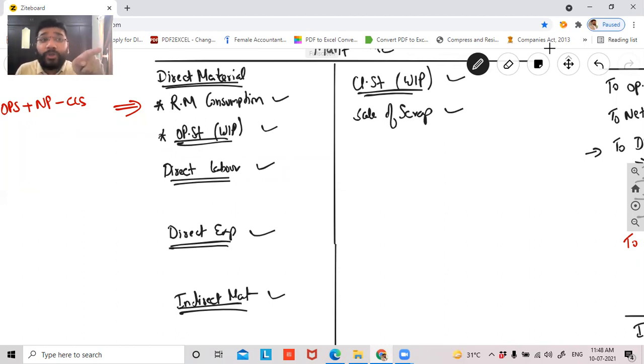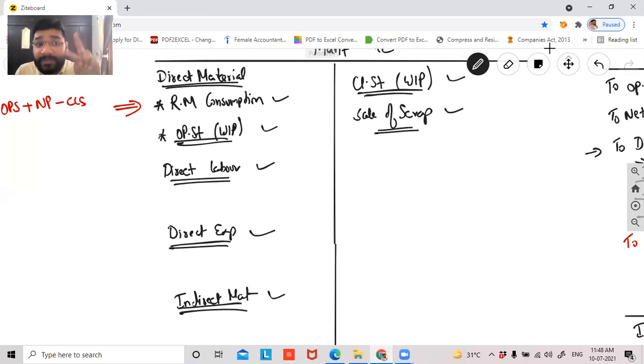Therefore, the sale of scrap is what you write in the manufacturing account. Guys, the sale of finished goods, the cake that you sell, will be recorded in my trading account. Only the sale of scrap comes here. When you manufacture the cake, there will be bits and parts. When you make a cake in a square or rectangle shape and want to cut it into a heart shape, there's wastage when you make the cut. All that is scrap.